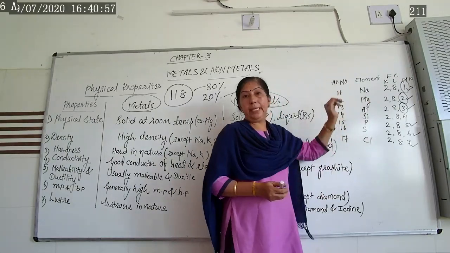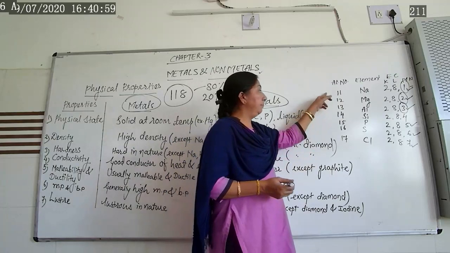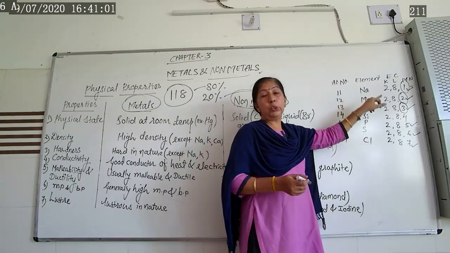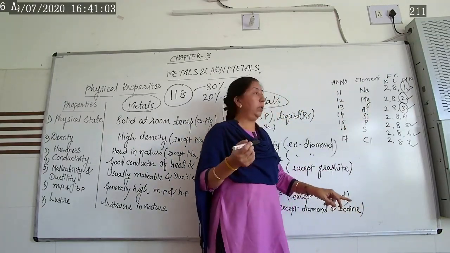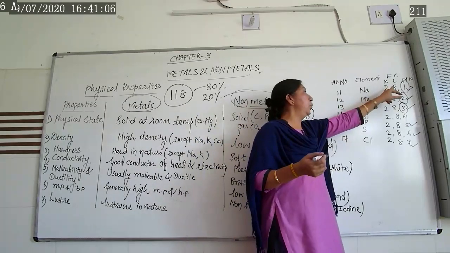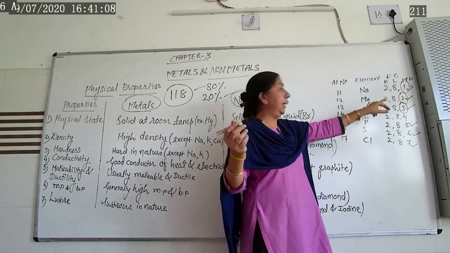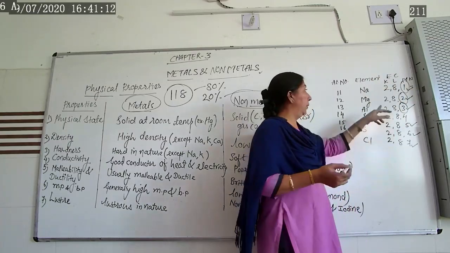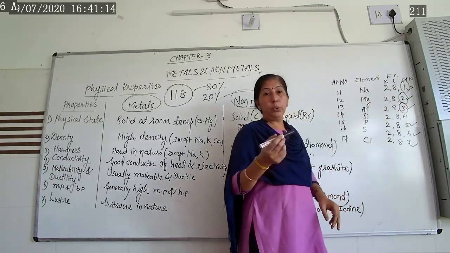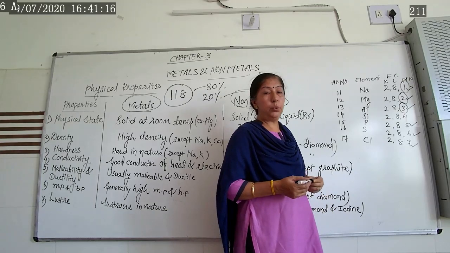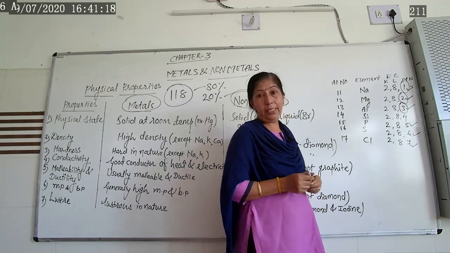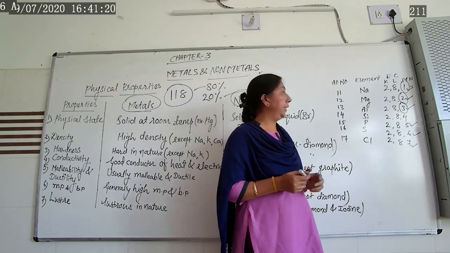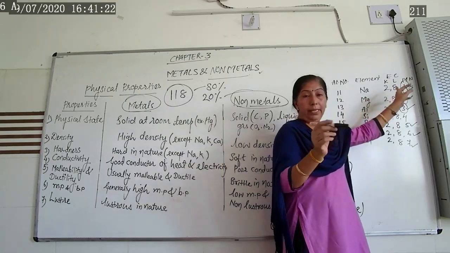Now sodium, its atomic number is 11. Electronic configuration means the systematic arrangement of electrons in different shells. As you know, the first shell holds a maximum of 2 electrons, the second 8, the third 18, then 32, and so on, which we have already done.